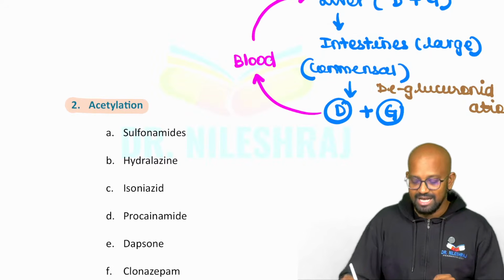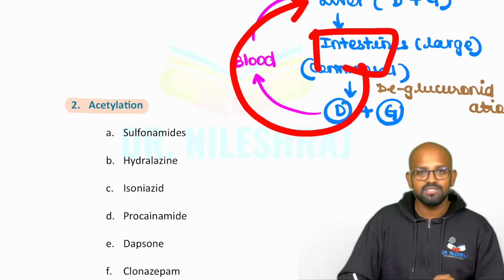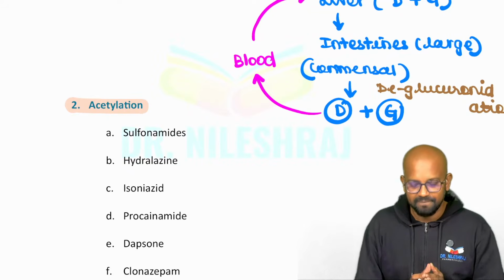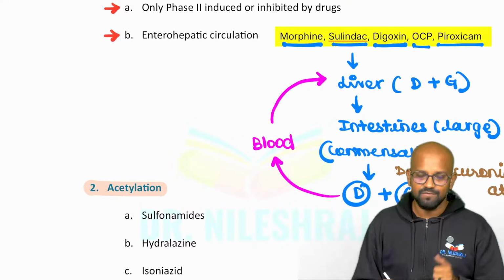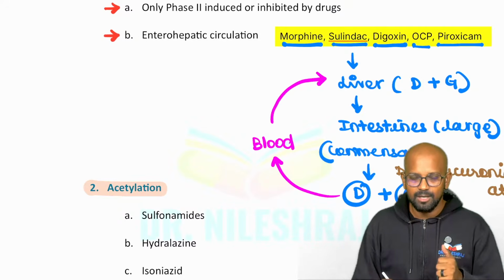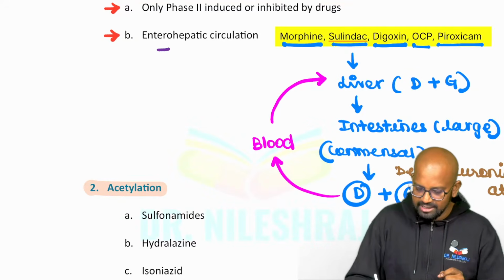This is what is called enterohepatic circulation. I hope this is clear, buddy. So this is named as enterohepatic circulation. Two questions are there. First of all, what is the clinical implication of knowing about enterohepatic circulation?